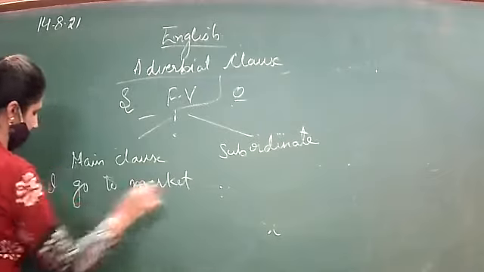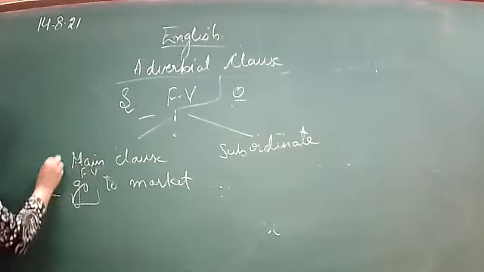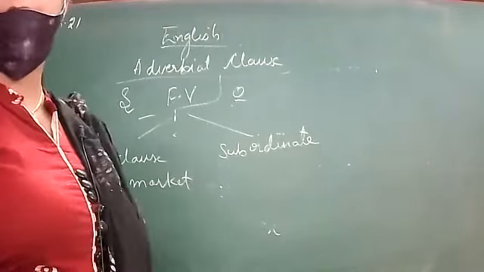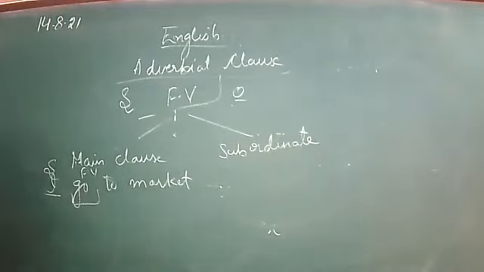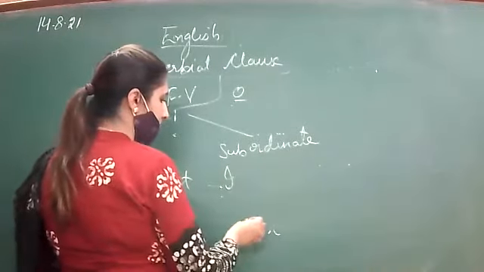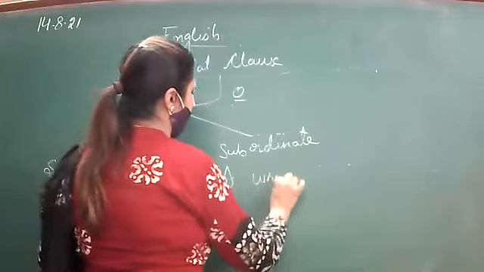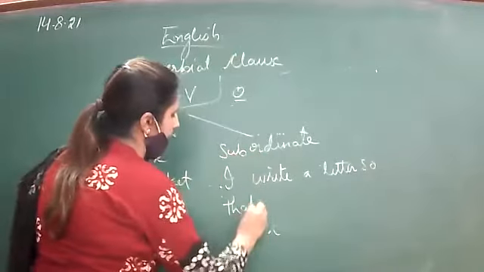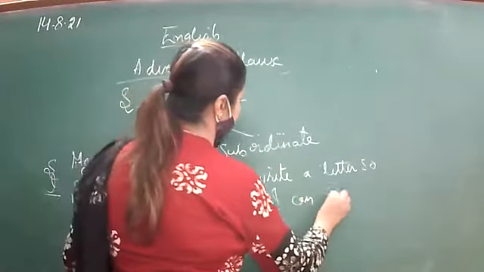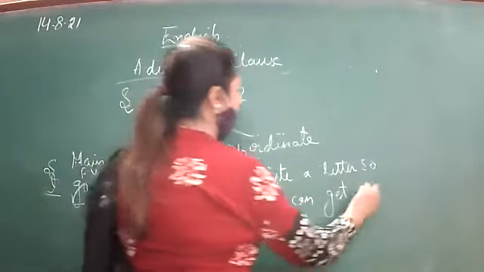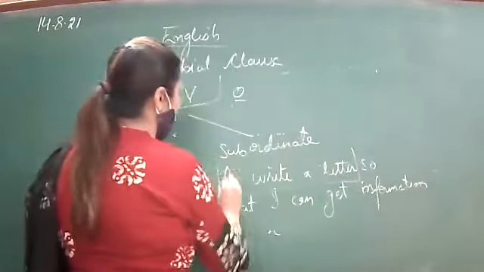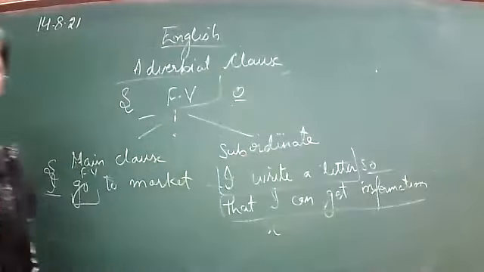This is the finite verb, this is the subject. It is complete in its sense. It doesn't need any other sentence in order to complete its meaning. So this is a main clause. And now if I write down, I write a letter so that I can get information. Here there are two parts: I write a letter, and so that I can get information.